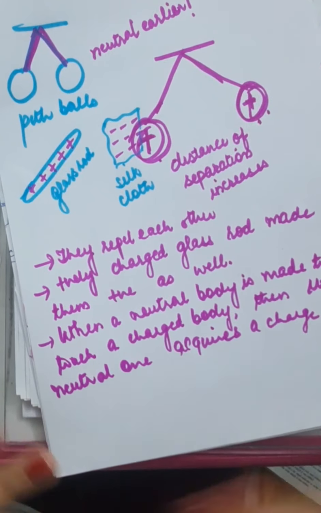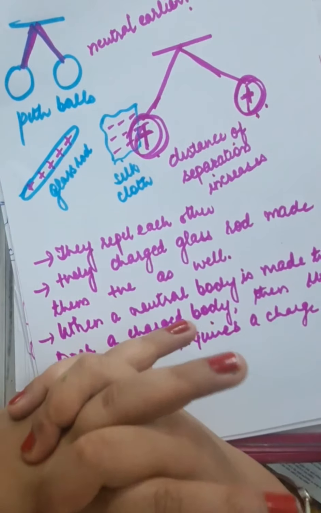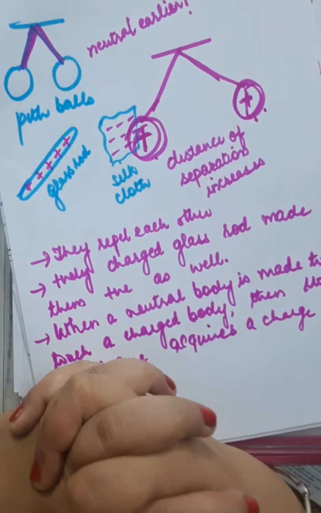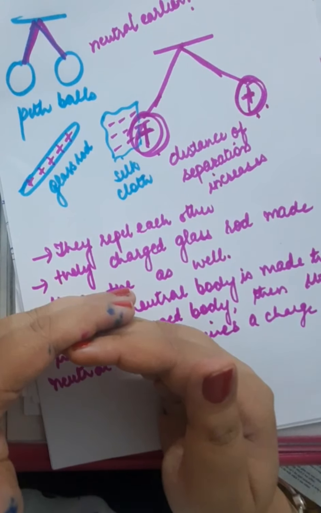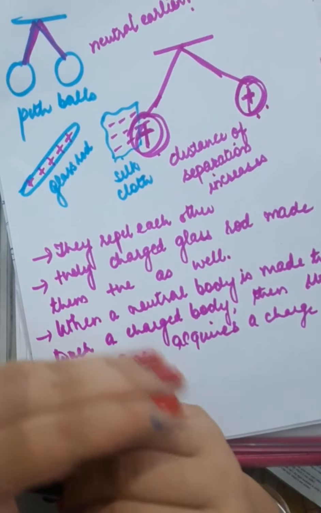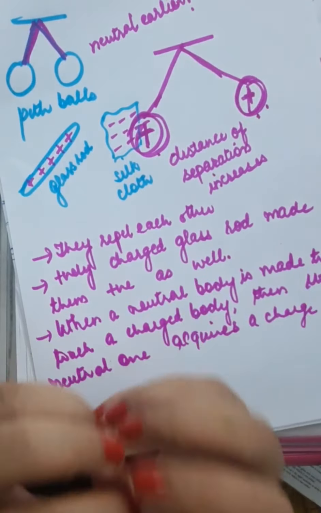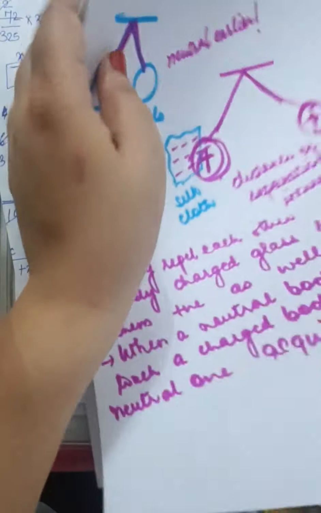And now we are going to continue the same experiment, but this time one pith ball will be made to touch a glass rod, whereas the other pith ball will be made to touch another ebonite rod. Okay, so let's have a look how we are going to carry out this.